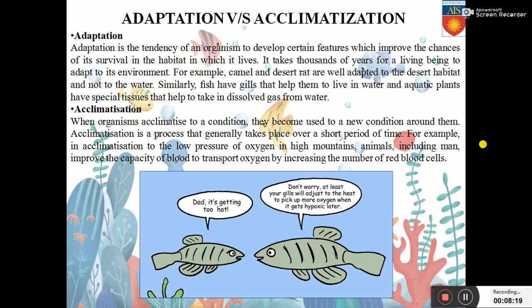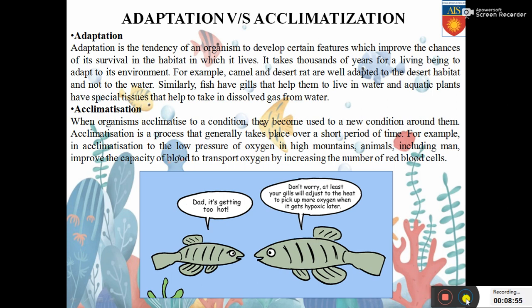The next point that we will learn about is acclimatization. What is acclimatization? When organisms acclimatize to a condition, they become used to a new condition around them. Acclimatization is a process that generally takes place over a short period of time. For example, in acclimatization to the low pressure of oxygen in high mountains, animals including man improve the capacity of blood to transport oxygen by increasing the number of red blood cells.